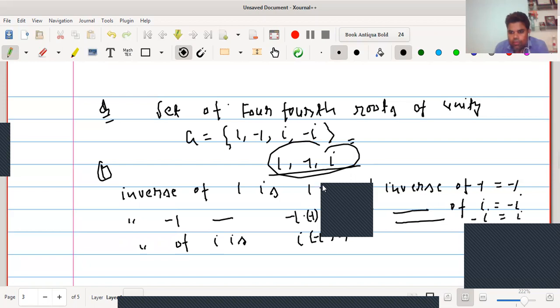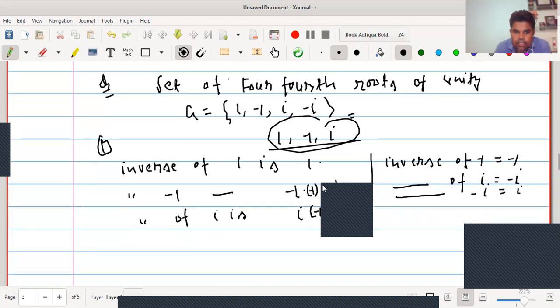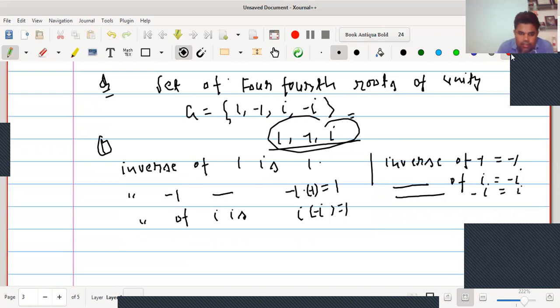Also, commutative law will also be satisfied. Hence, we can say that the set of fourth roots of unity, that is, this particular set, is an abelian group of order 4. So this will be an abelian group. You can solve it very easily.